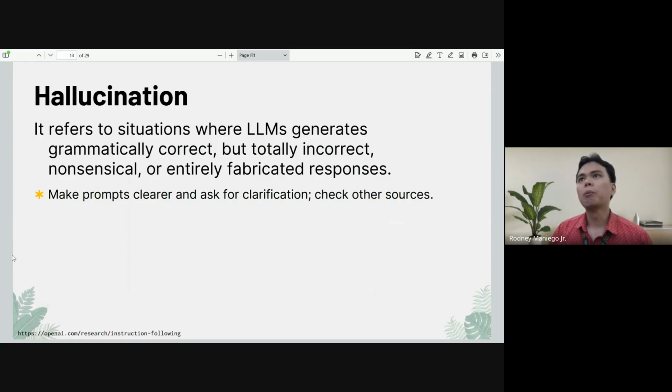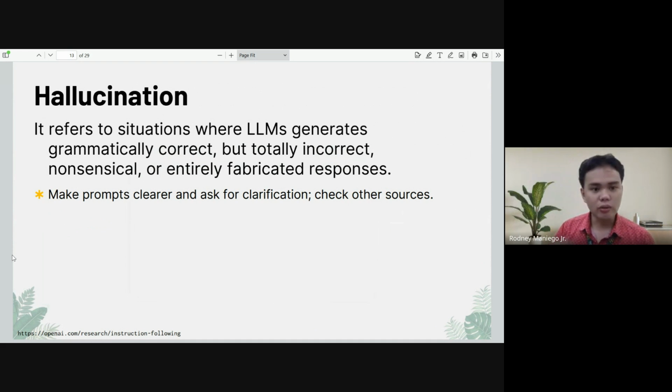If we say Jose Rizal was the first person to land on the moon, it is written correctly. However, we know that the information is not right.